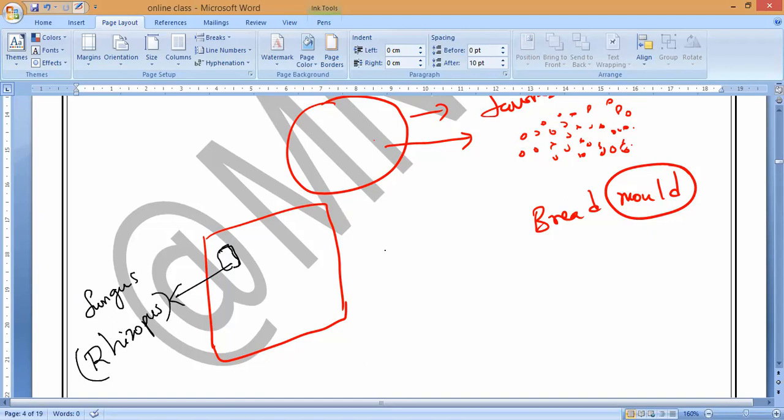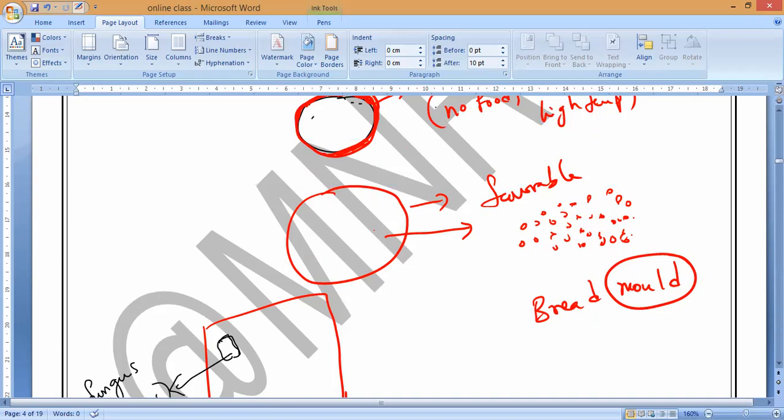We will study all of this in the next class: how spore formation takes place and its importance as well. How many of you know the antibiotic drug called penicillin? Have you heard of the penicillin injection? Penicillin is also developed from one of the fungi, and that fungus develops by spore formation only. We will study all of that in the next class.